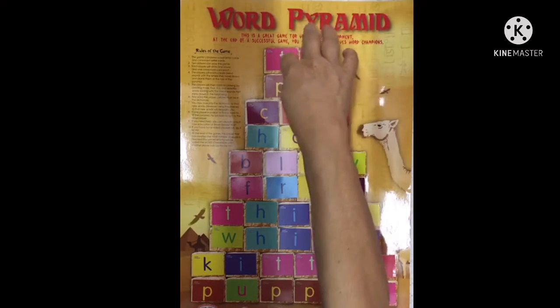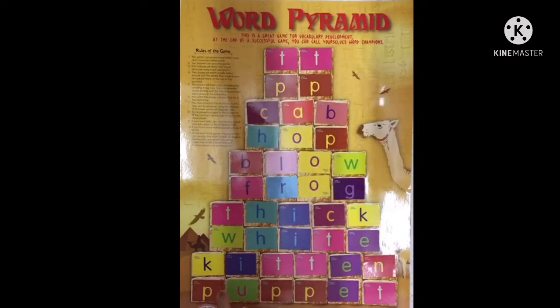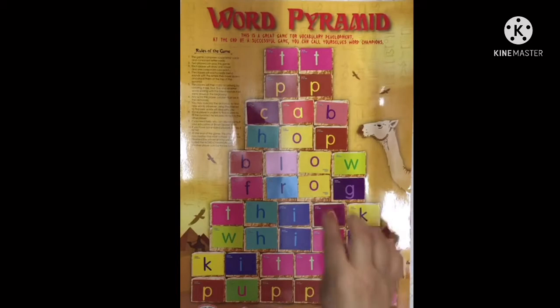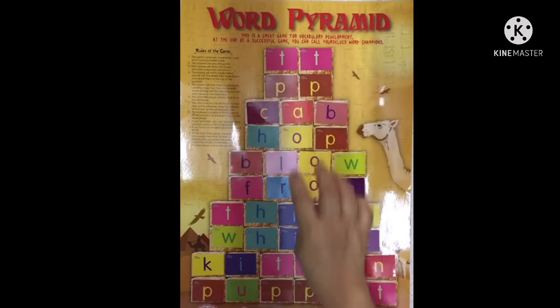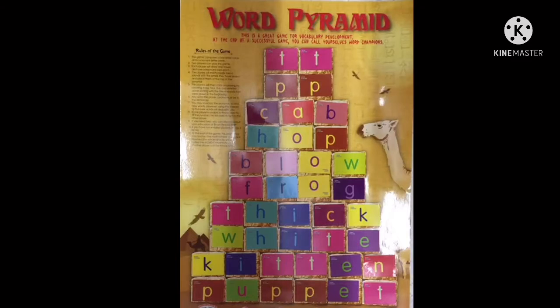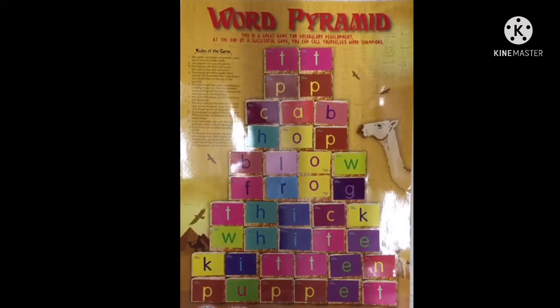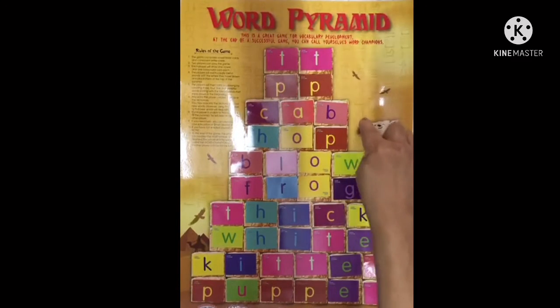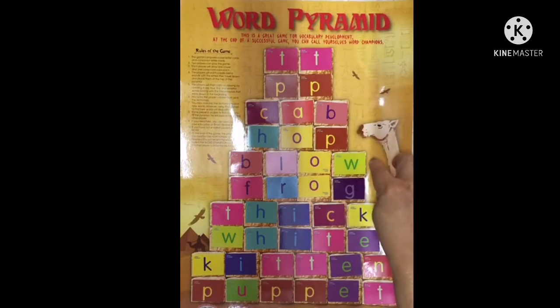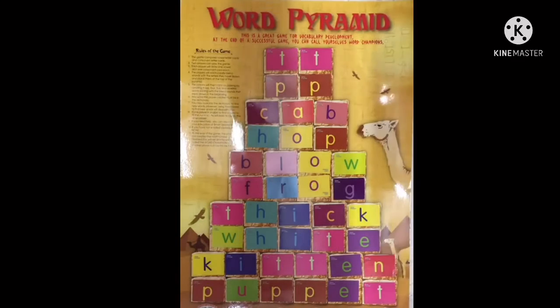So double letter T as in kitten. Double letter P as in puppet. Now very good, children. So we have the words cap, hop, blow, frog, thick, white, kitten and puppet.